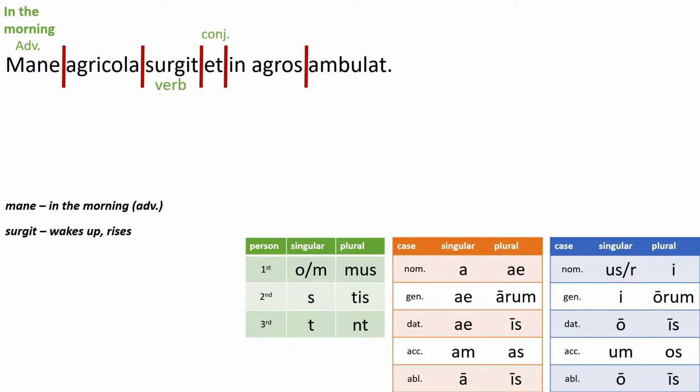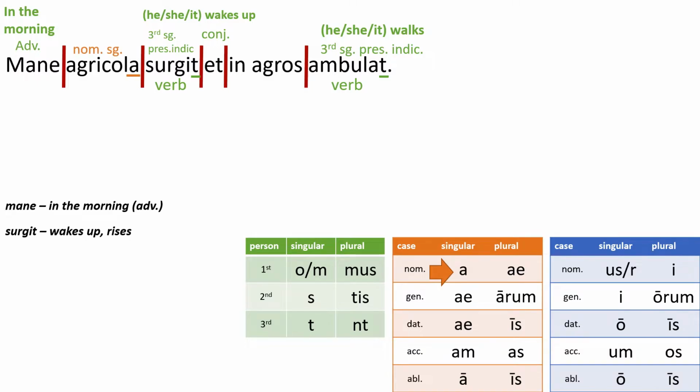Well, I see a verb here with surgit, but I also see another verb at the end with ambulat. They both end with a T. That's third person singular. And I see surgit in the notes, and it means to wake up or to rise. So he, she, or it wakes up, and he, she, or it walks. Ooh, agricola. A, nominative singular. It looks like he, the farmer, is our subject.